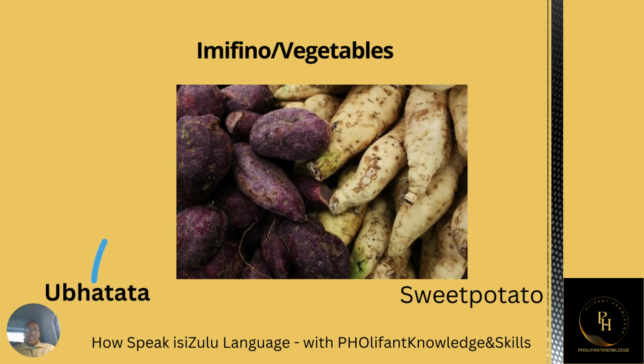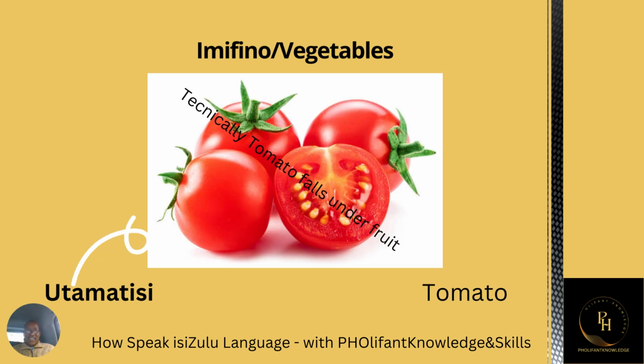Here we go. These are sweet potatoes. Sweet potatoes are called ubatata. Ubatata. Yes, exactly. So this is a tomato. A tomato is called utamatisi.